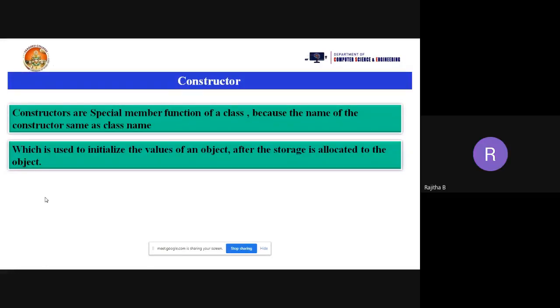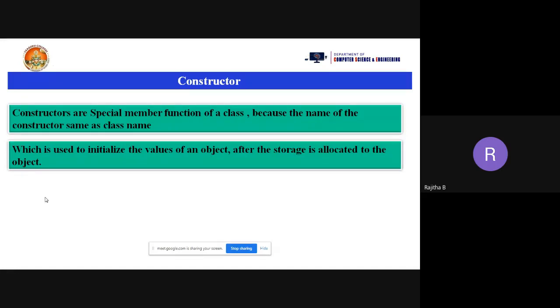Now, Ramya, please stay calm. I want to ask Bhavana only. So tell me, what does an object consist of? What are the values in the object? Variables. Can you elaborate on that?